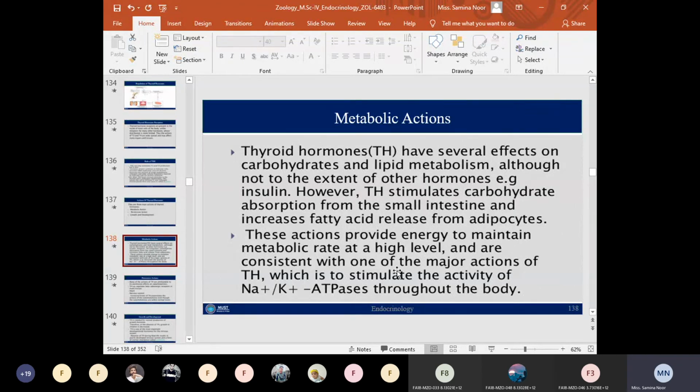So these actions also provide the energy to maintain the metabolic rate at higher levels and are consistent with one of the major actions of the thyroid hormone. So another function or role of the thyroid hormone is to provide the energy to maintain the metabolic rates. For this purpose, the major action of the thyroid hormone is to stimulate the activity of sodium potassium ATPases throughout the body.